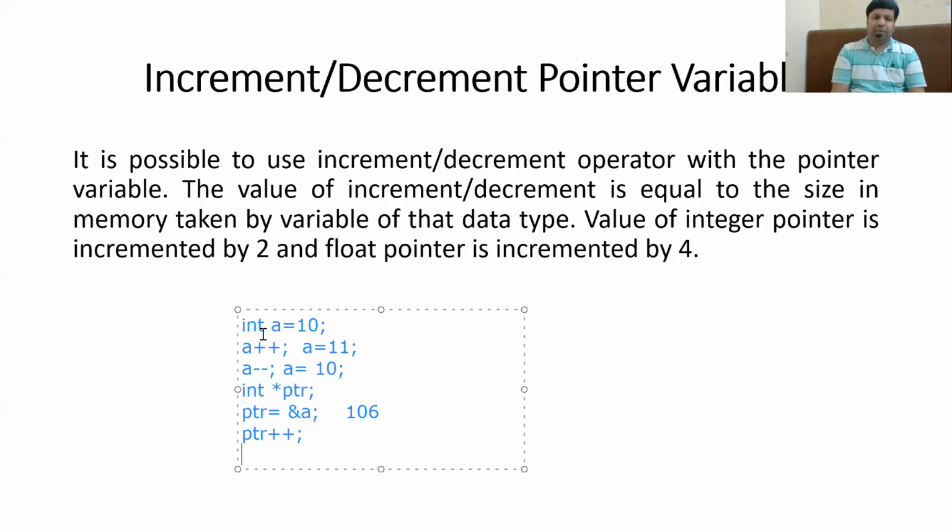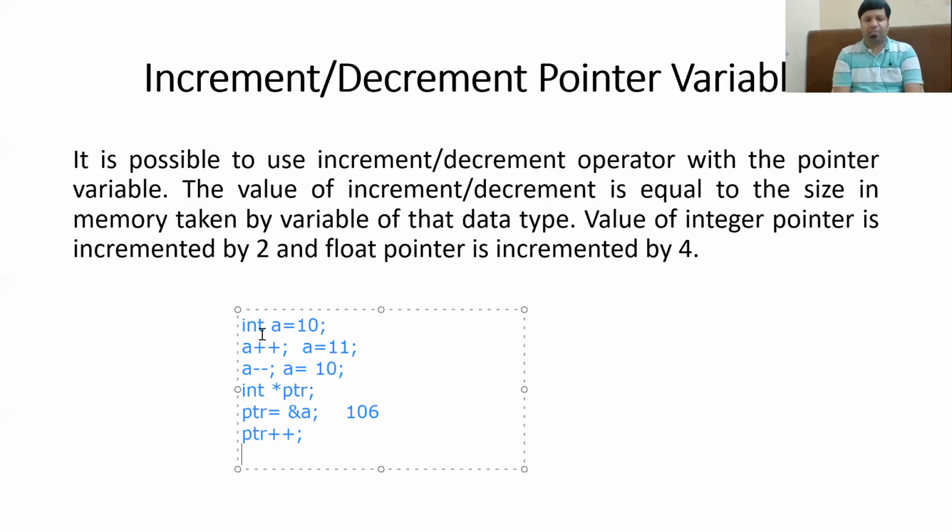For that you need to first revisit the definition of a pointer variable. The pointer variable is used to store the address and not the value. So when I say ptr equals &a, it means that it is storing the address of a, which is 106.